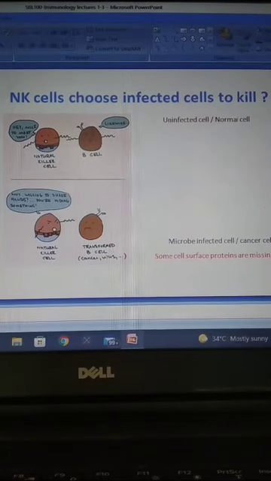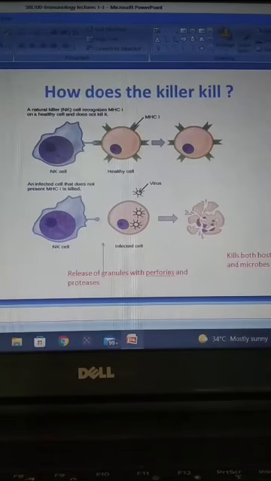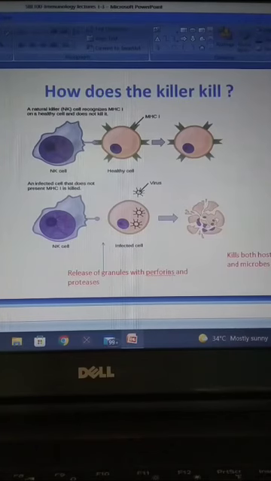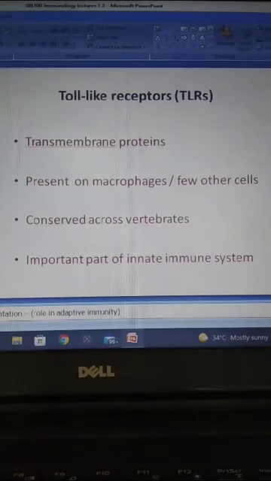Normal cells contain surface proteins, which are MHC molecules, but the infected cells won't have that MHC molecule. So by recognizing this, the NK cells easily digest the infected cells.